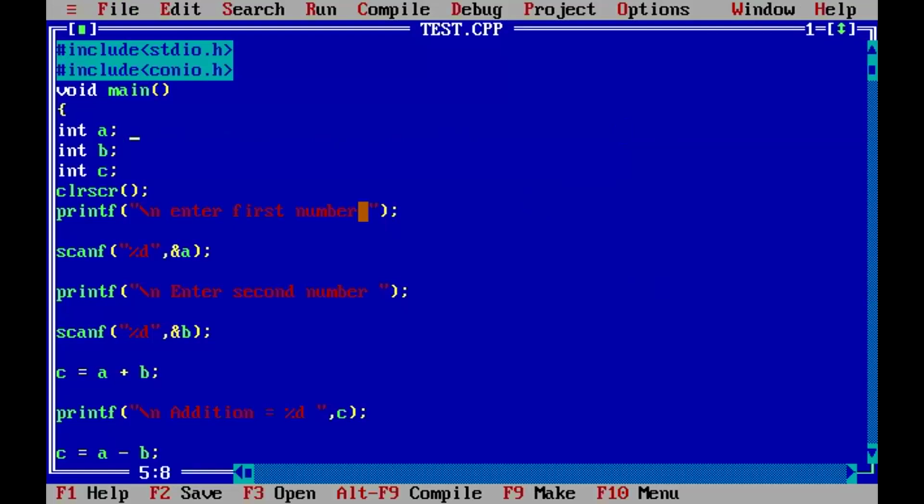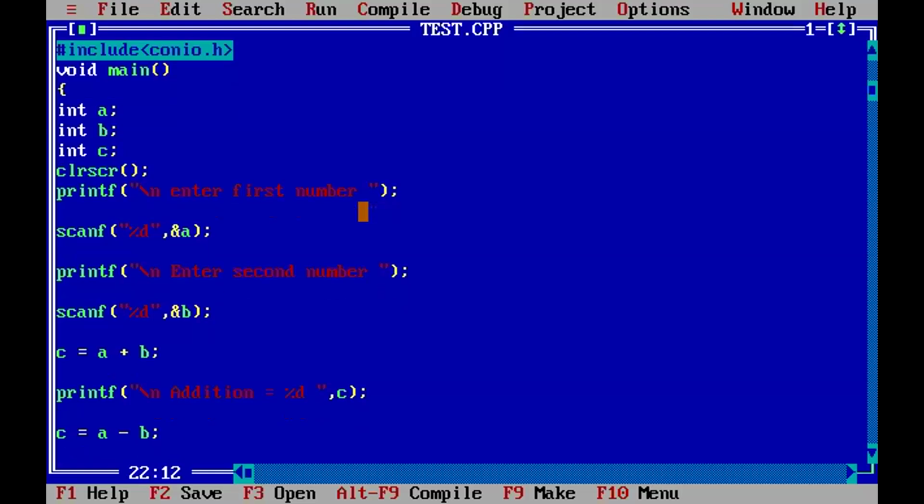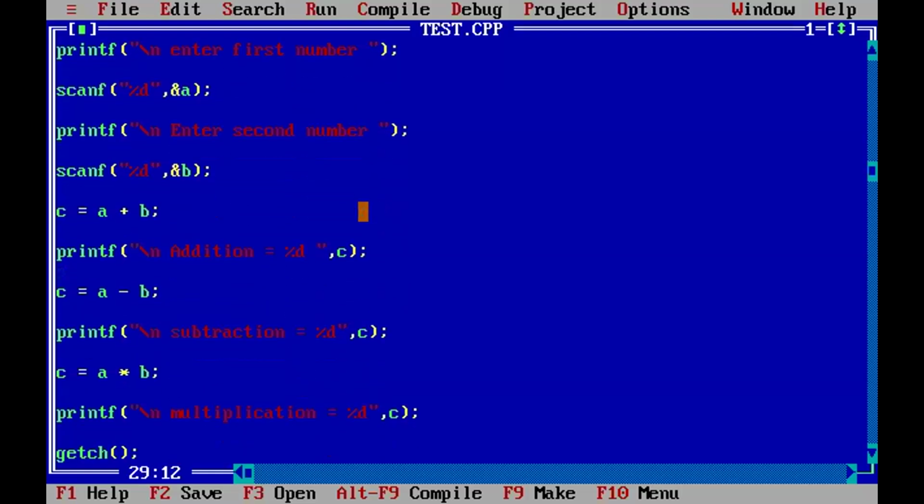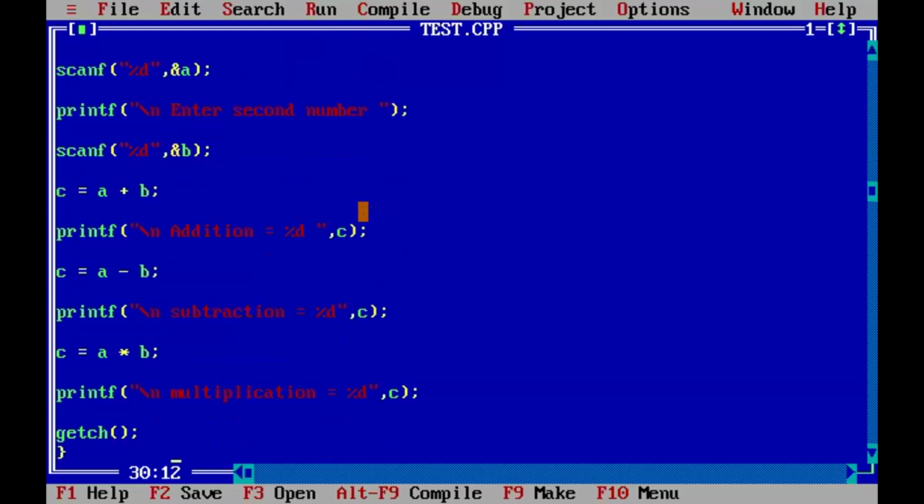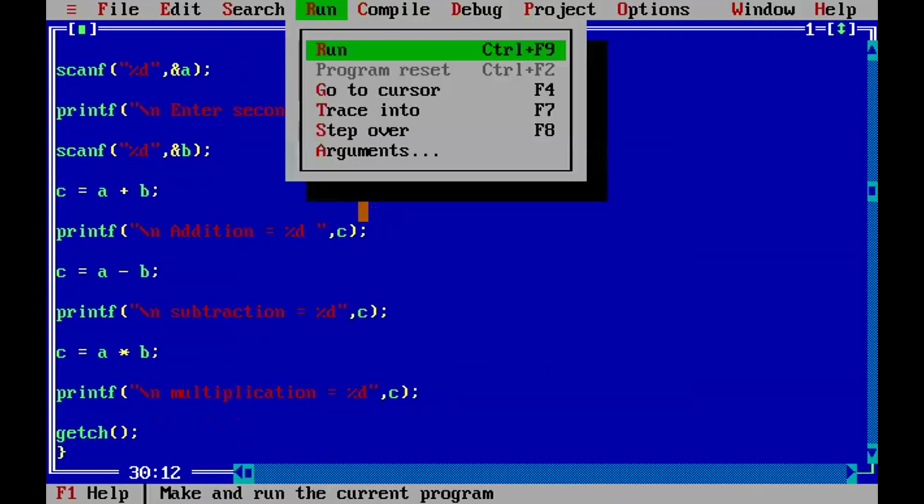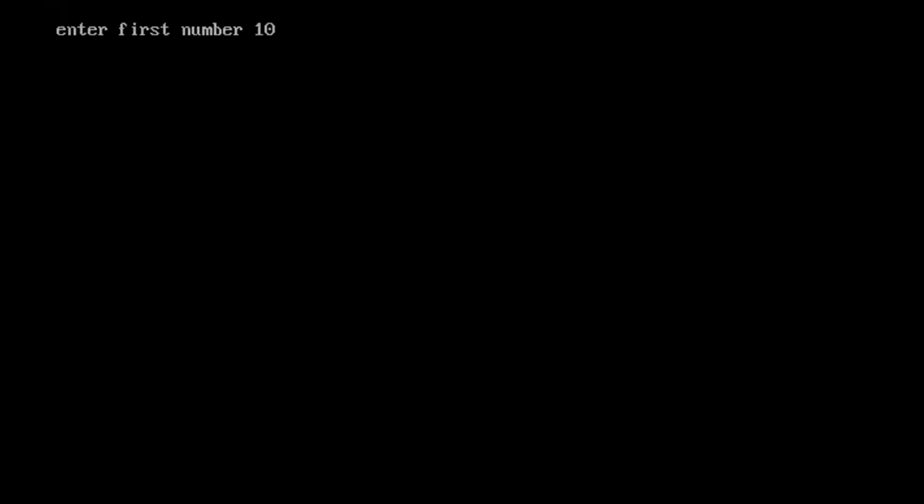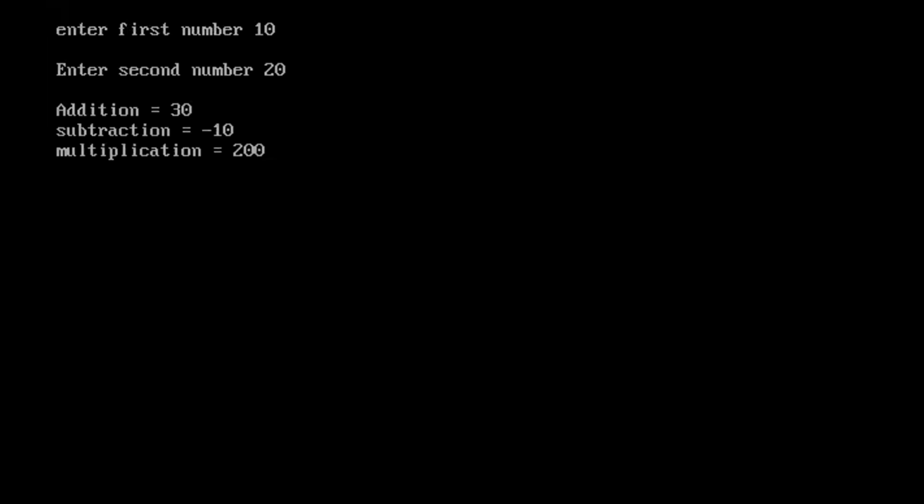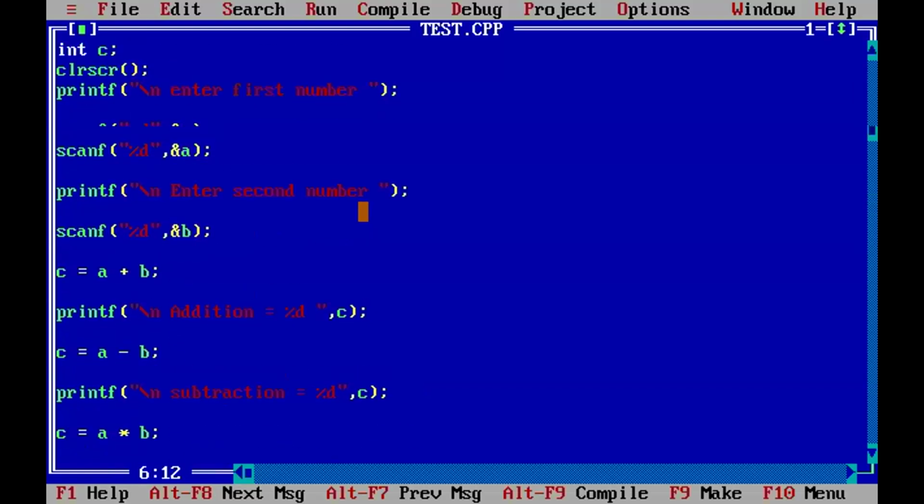Okay, fine. See, int A, int B, int C. Enter the first number, reading the first number, enter the second number, reading the second number, C equal to A plus B. Same program: addition, subtraction, multiplication, but in C. Now compile. Compile success, no error. Run it. First number 10, second number 20. Addition 30, subtraction minus 10, multiplication 200. Successfully completed.